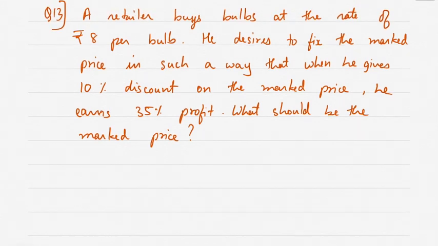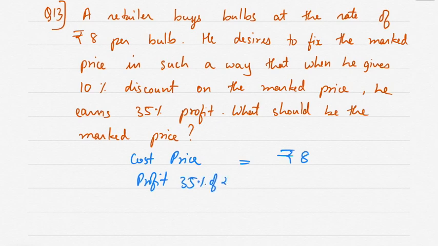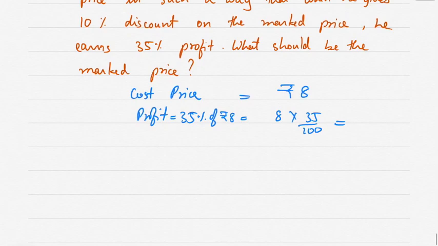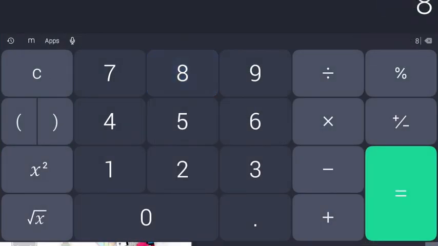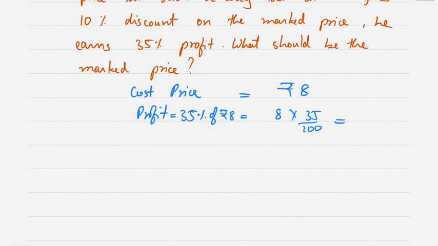So cost price for him is rupees 8. Profit is 35% of rupees 8, so profit is equal to 35% of 8. So 8 into 35 upon 100 comes to 2.8. So profit is 2.8.